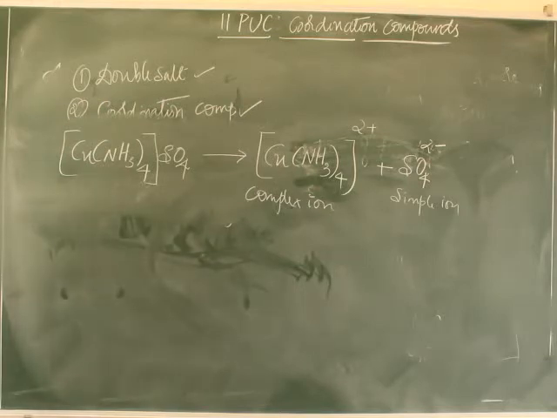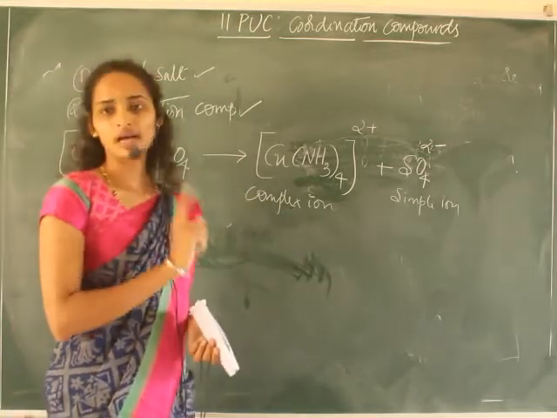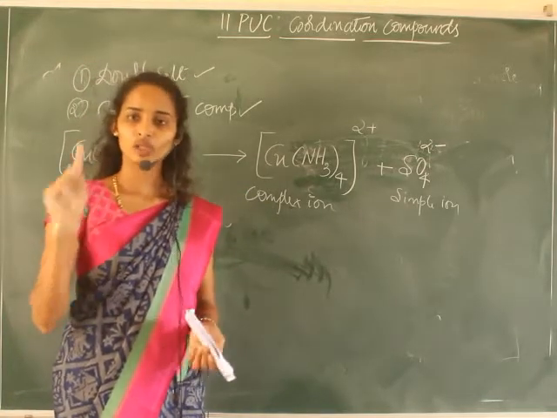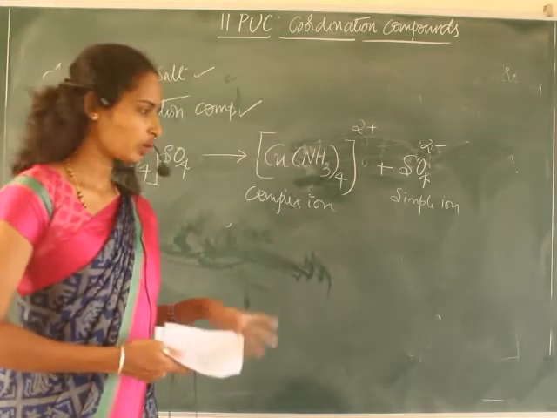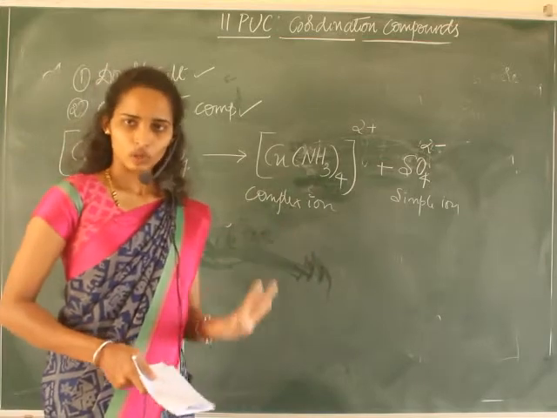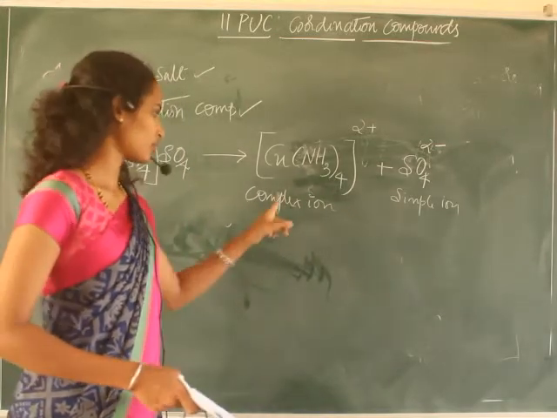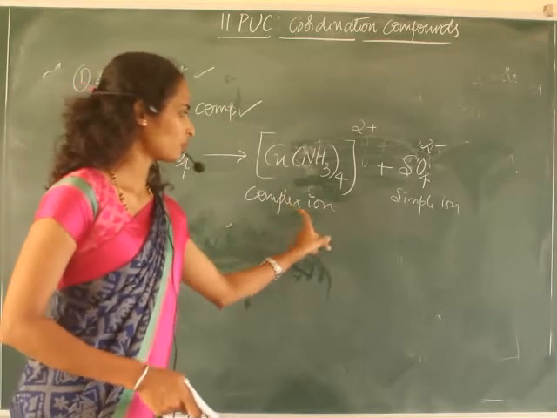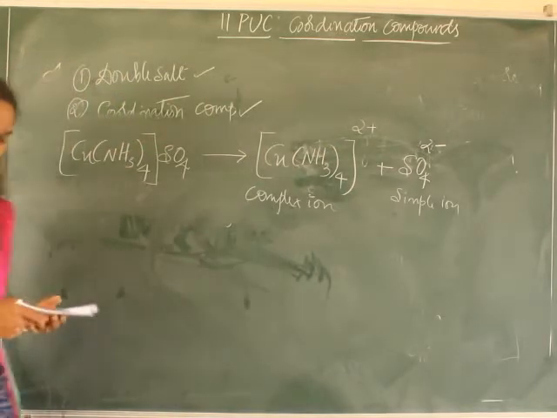And it need not be dissolved in water always. It may or may not ionize in water. Whenever it dissolves in water, it may or may not be ionized. If it is ionized, it results in the formation of two ions, complex ion and simple ion. That's all. Okay, other examples.